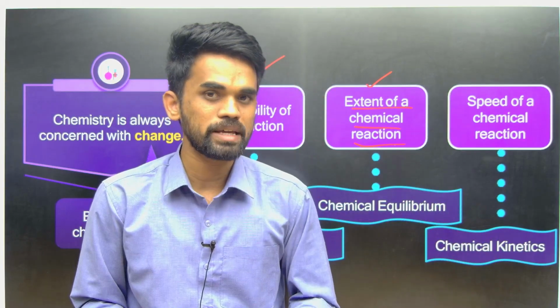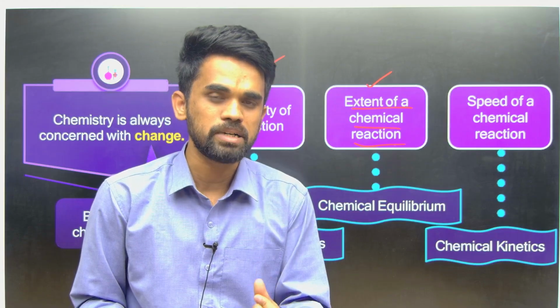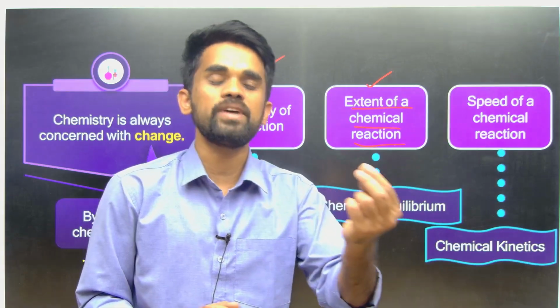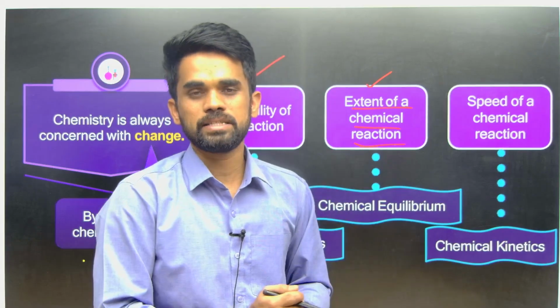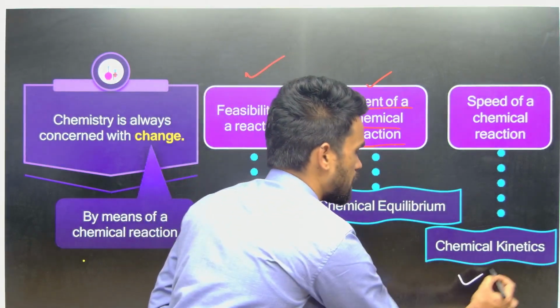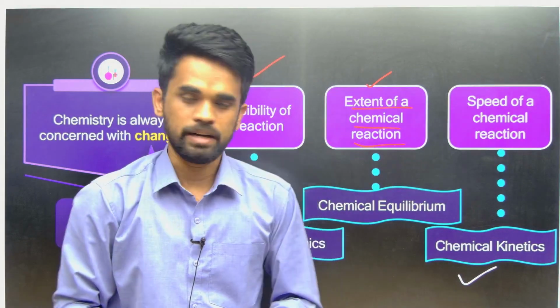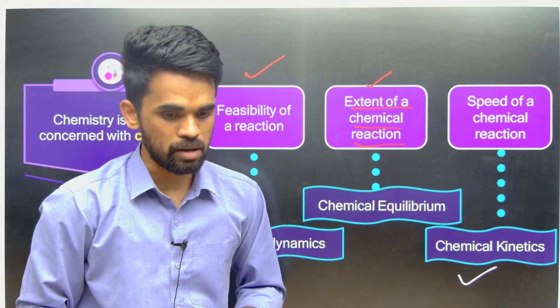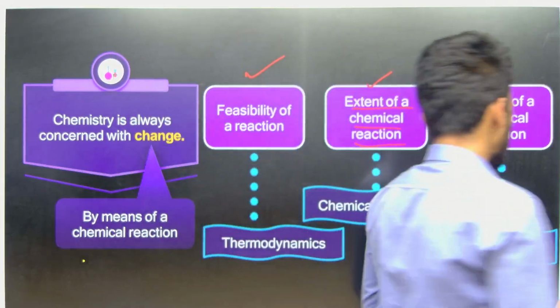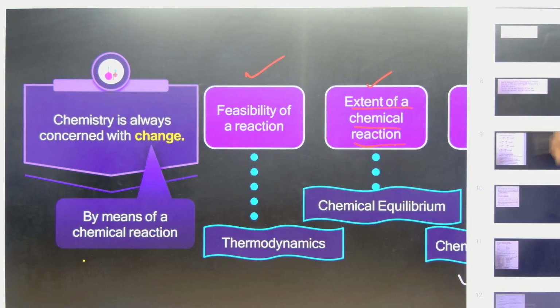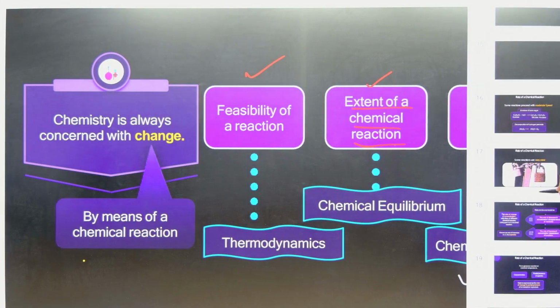So what do we mean by chemical kinetics? This is a chapter that explains the speed of a chemical reaction; with what speed it is taking place will be discussed under the chemical kinetics chapter. Okay, right. Now in our daily life, if you observe the rusting of iron, for example, let me show you with a picture so that you will feel it clear.